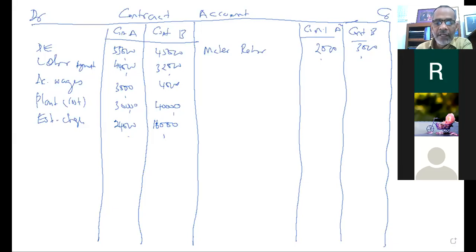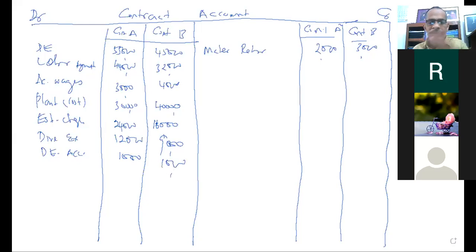Next one, direct expenditure: 12,000 and also for the second company 9,000. Next one, direct expenditure payable, isn't it? Yes. Direct expenditure accrued or payable, both companies having 1,000, I have recorded.